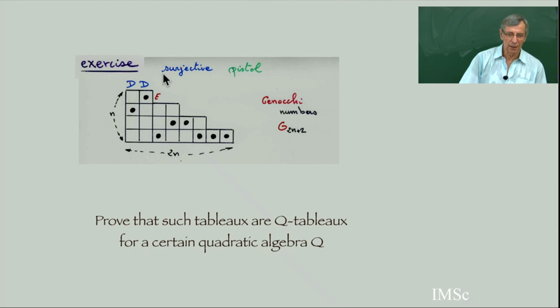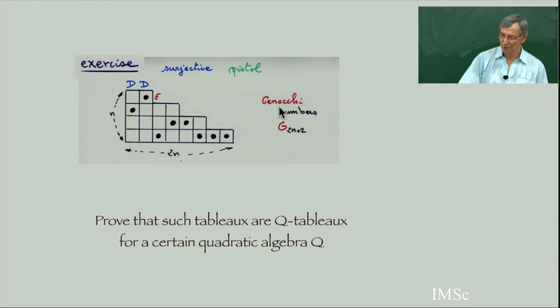But the second condition, to be a surjective pistol, means there is at least 1 point in each row. And then the number of such surjective pistols is the famous Genocchi numbers, which is related to the Bernoulli numbers, the tangent numbers, etc.